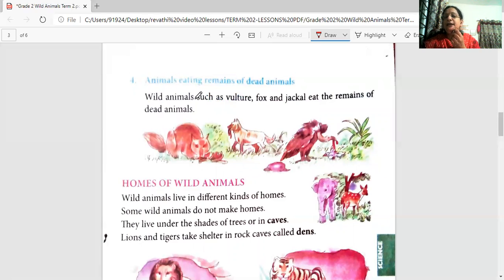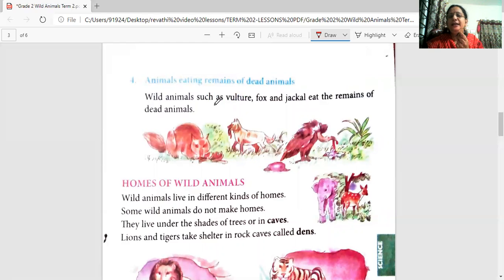And now, animals eating remains of dead animals. There is one more category of animals. What do they eat? They eat the dead animals like the vulture, fox, the jackal. They eat the remains of the dead animals. Like the lion kills the animal and eats, and it will leave some food over there. So that food will be eaten by the vultures, the fox, the jackal.